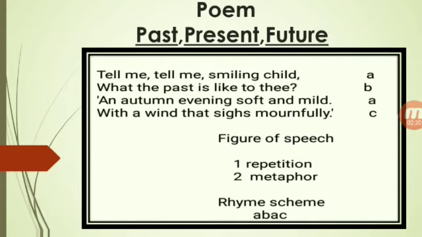Now you have to find the rhyme scheme. For this, you have to see the last word of each sentence, and then you have to find the rhyming sound of that word, and you have to mark the line with an alphabet. In the first line, the last word is child. Is there any match of this sound? See in the third line, the last word is mild. So, the first and third lines will be A because they have a rhyming sound.